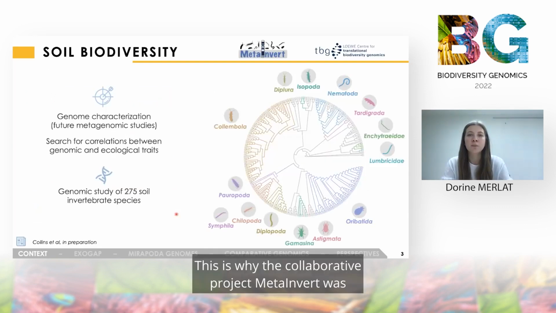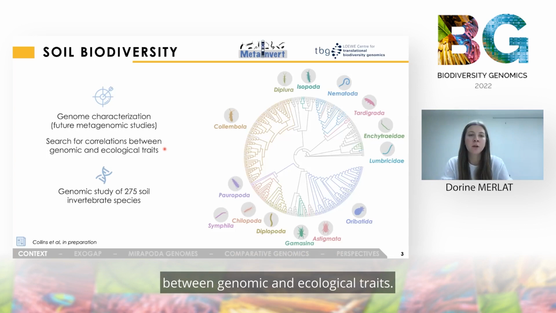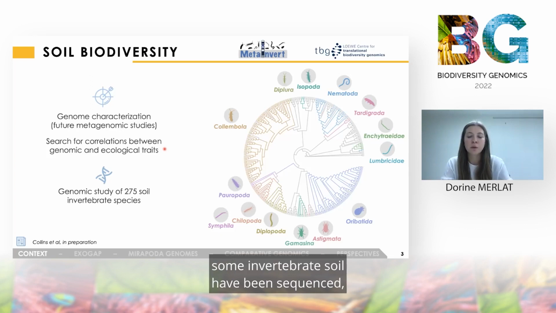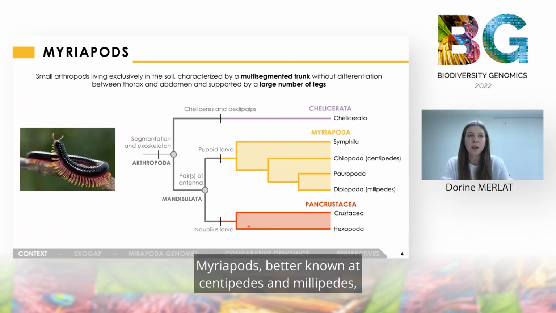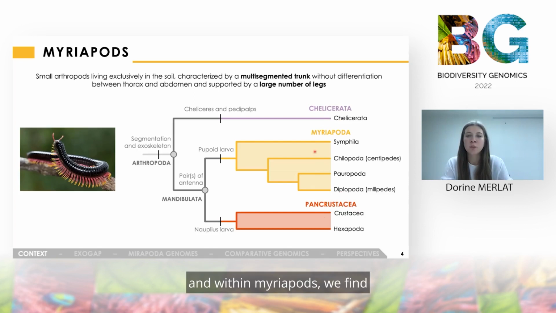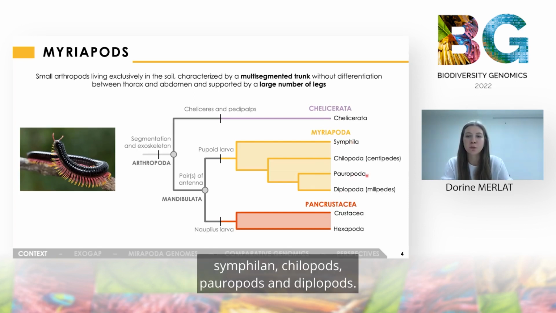This is why the collaborative project MetaInvert was initiated by the Loewe Centre for Translational Biodiversity Genomics, more simply called TBG. This project aimed to characterize the genomes of soil invertebrates to search for correlations between genomics and ecological traits. For that, the genomes of some soil invertebrates have been sequenced, and among them, 15 belong to myriapods. Myriapods, better known as centipedes and millipedes, are small arthropods close to chelicerates and pancrustaceans. And within myriapods, we find the subphyla chilopods, pauropods, and diplopods.